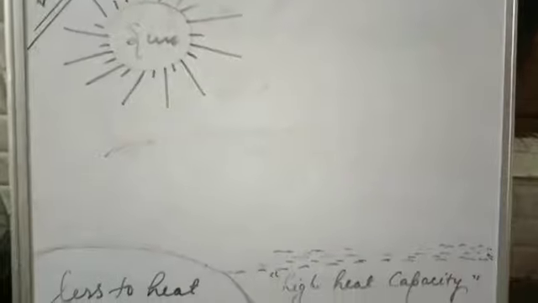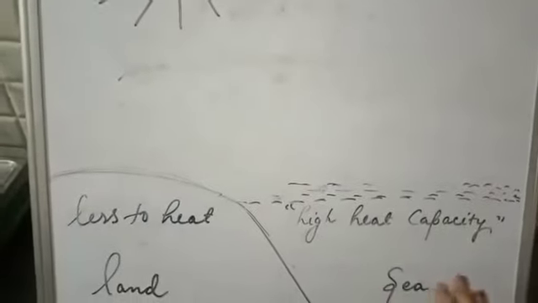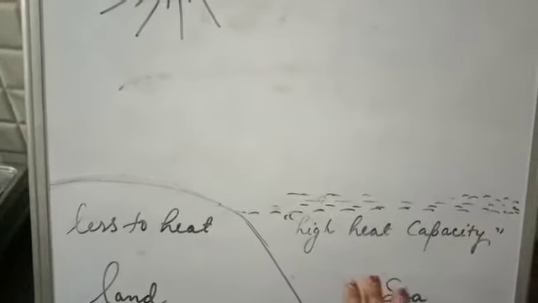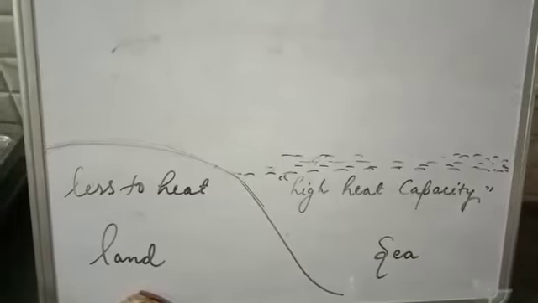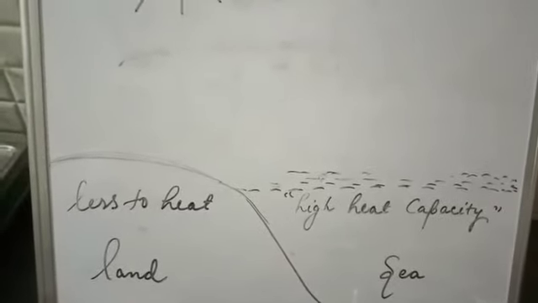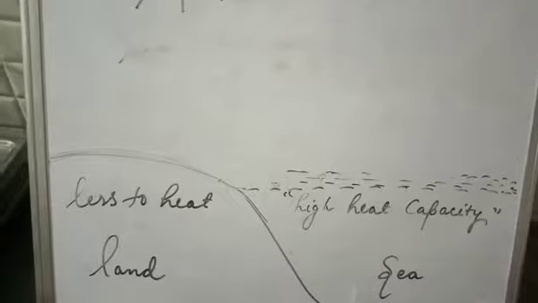We know that the surface of the earth comprises land and sea, that is land, soil and sand, and sea, that covers the water bodies. Since solar energy is not uniformly distributed, and the materials like land and sea also have different heat capacities, they take different times to heat up.